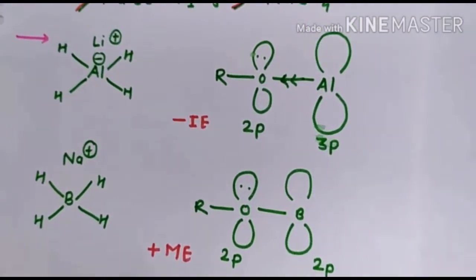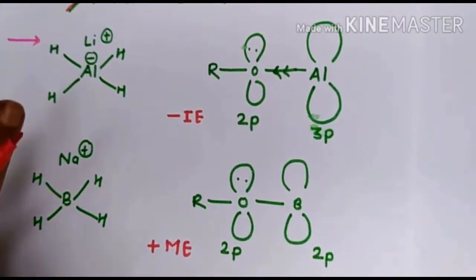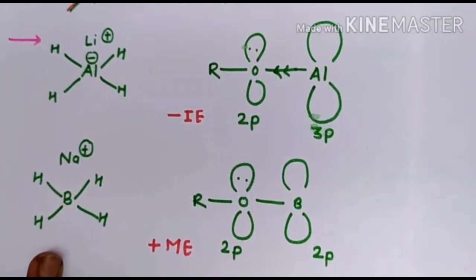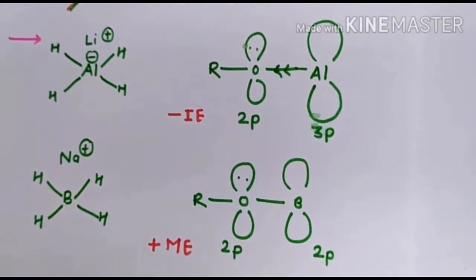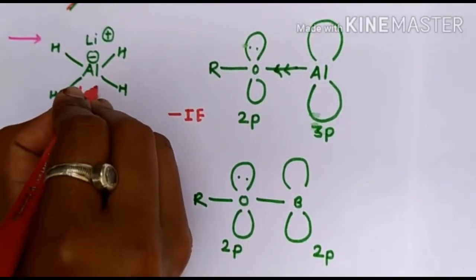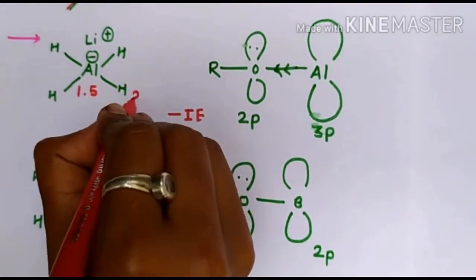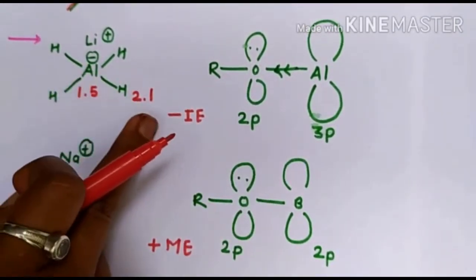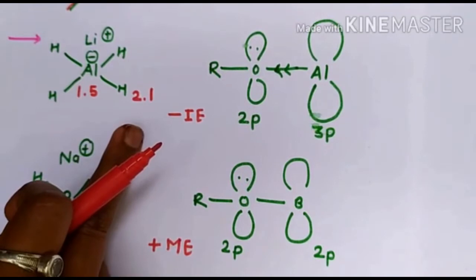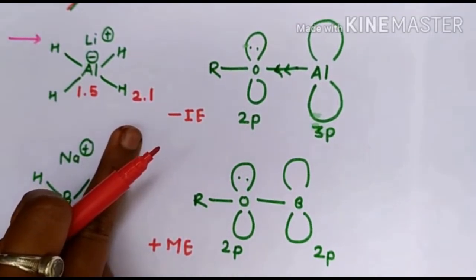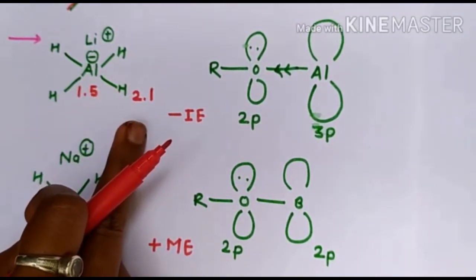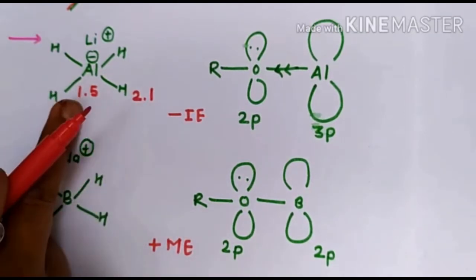Here there are two reagents. One is lithium aluminum hydride and another is sodium borohydride. The electronegativity of aluminum is nearly 1.5 and the electronegativity of hydrogen is nearly 2.1. So the bond between aluminum and hydrogen is more polar. That's why the hydride ion comes more easily from this reagent.